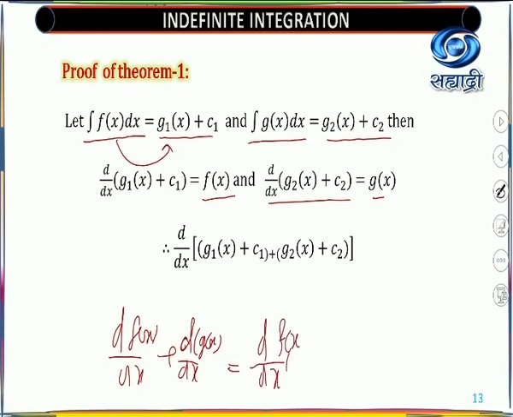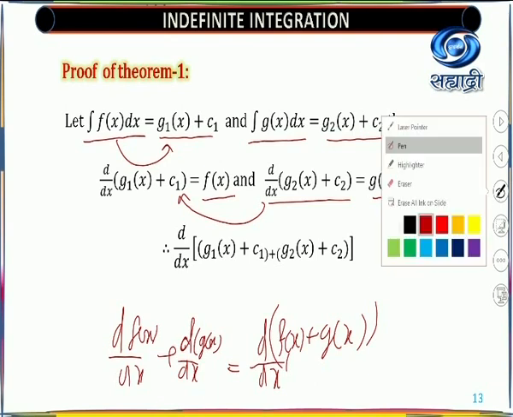That same formula we are using here to prove the formula for integration. Look here. The derivative of g1(x) plus c1, added to the other, gives the derivative of g1(x) plus c1 plus g2(x) plus c2. Okay, this is equal to what?